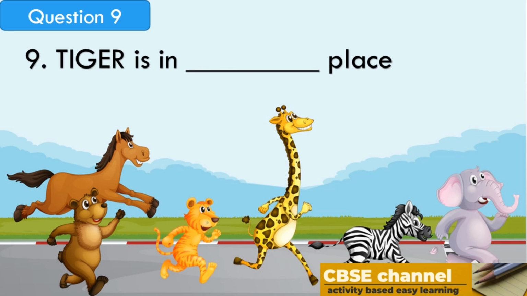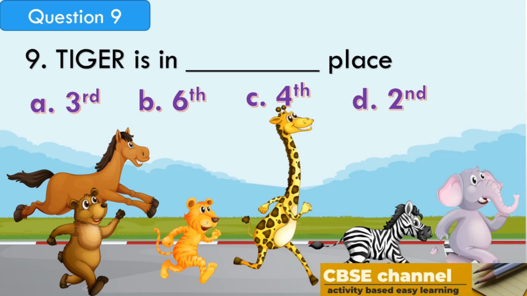Let's see the next question. Tiger is in dash place. Option A, third. Option B, sixth. Option C, fourth. Option D, second. Your time starts now.